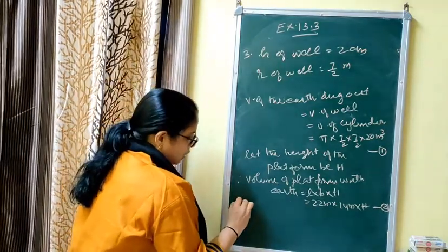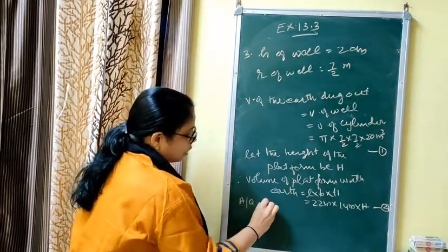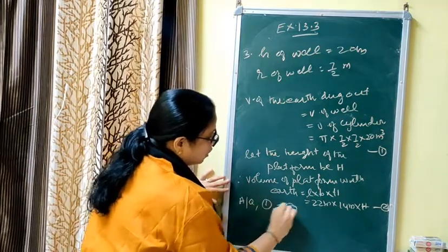That is, according to the question, equation 1 is equal to equation 2.